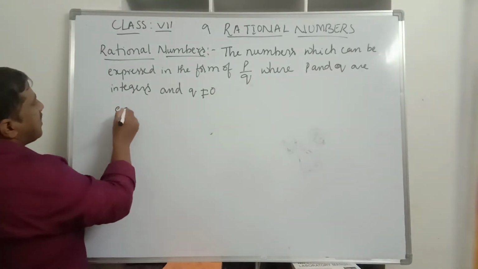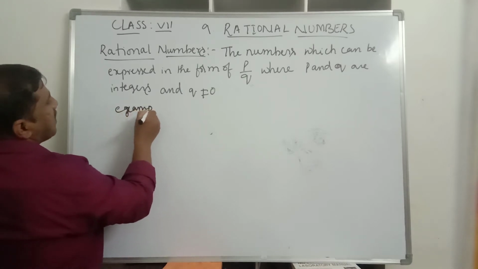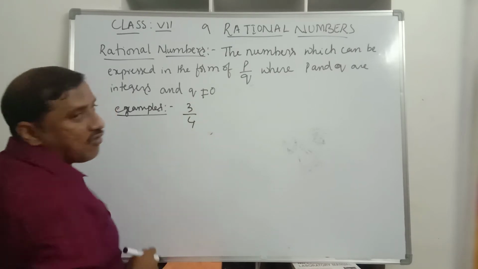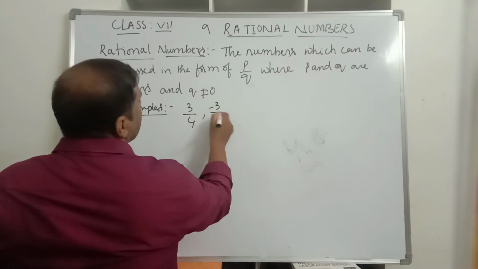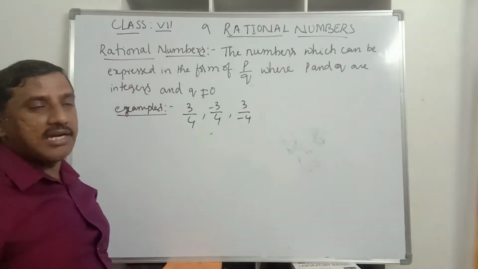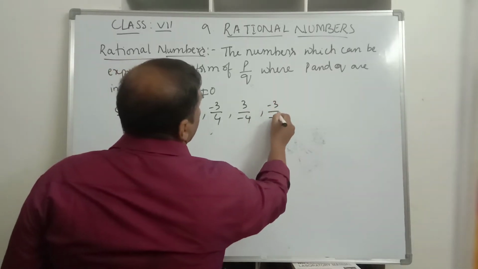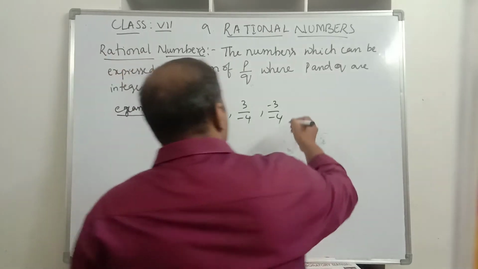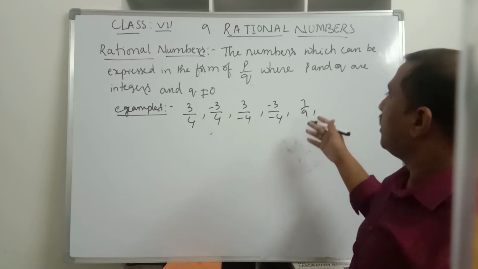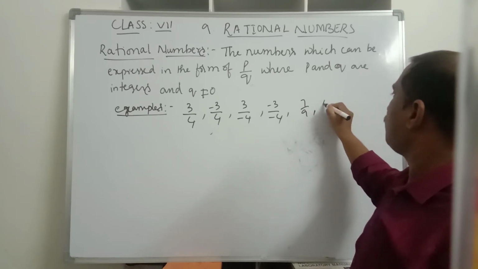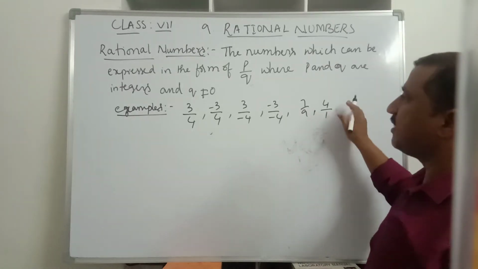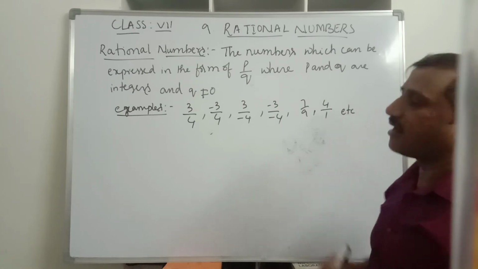Now examples of rational numbers: 3 by 4. Here 3 and 4 are both integers. Minus 3 by 4, both are integers. Then 3 divided by minus 4, both are integers. Minus 3 divided by minus 4, both are integers. Similarly, we can take 7 by 9. As I told you, 4 is an integer, and 4 can be written as 4 by 1, so 4 by 1 is also a rational number. All these are rational numbers.